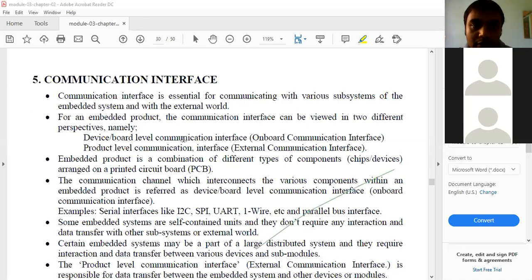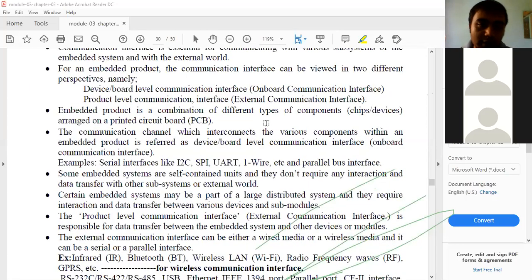For an embedded product, the communication interface can be viewed in two different perspectives. The first one is the onboard communication interface, the second one is the external communication interface. So what do you mean by onboard communication interface? These are the interfacing devices used within the board, the board level communication interface. External is the product level communication interface, used to communicate or transfer data with the external world.